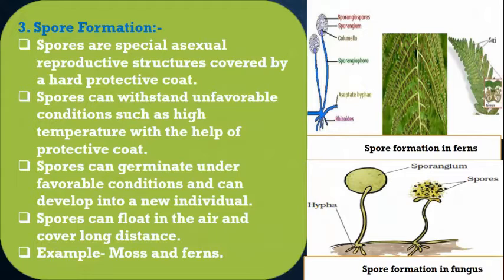Let's talk about another mode of asexual reproduction, that is spore formation. Children, this process takes place in ferns, fungus, and moss by structures called spores.